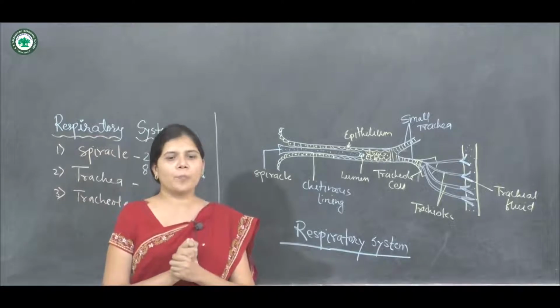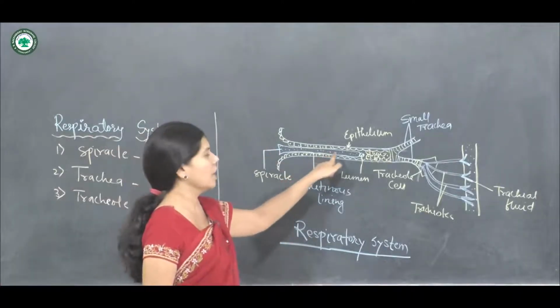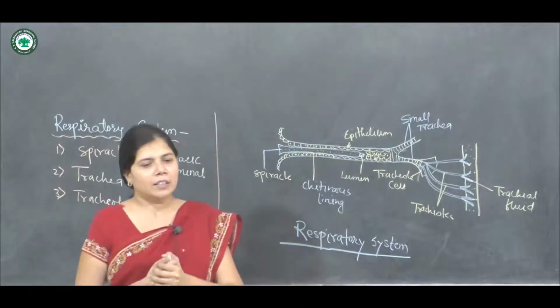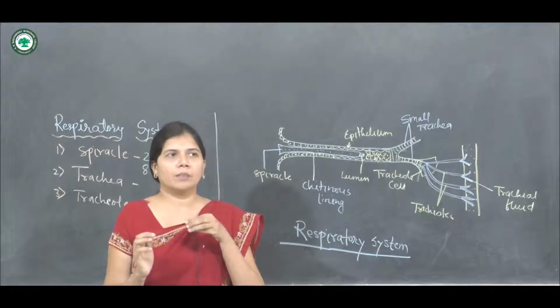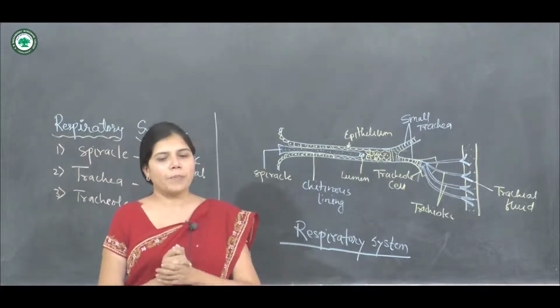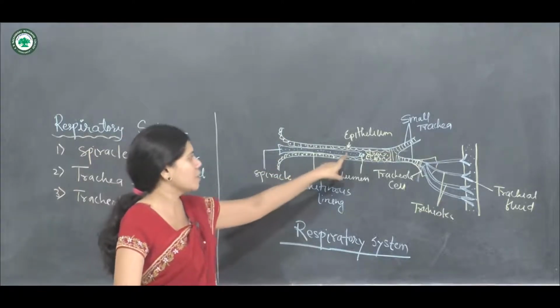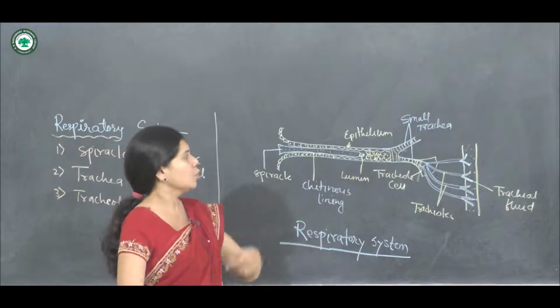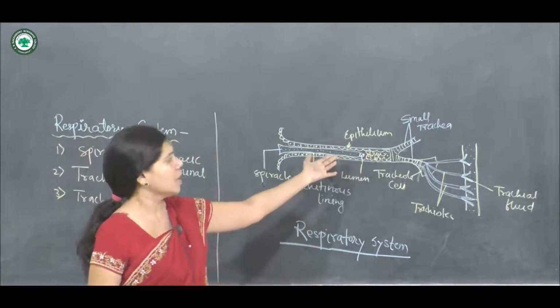The spiracles open into a series of air sacs, and from these a tube arises. From the spiracle there is a formation of a tube, and this tube is called the trachea of the cockroach.